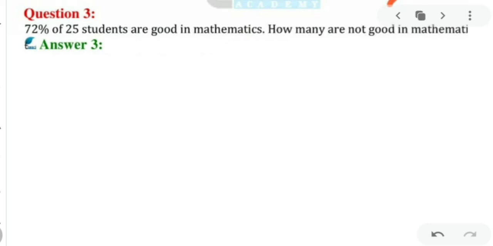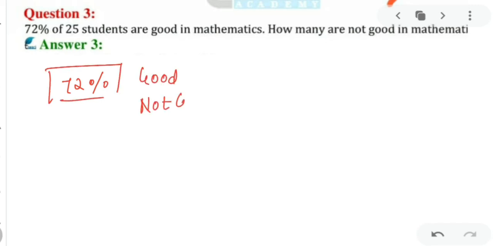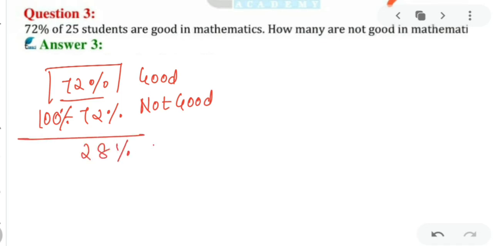Next we have: 72% of 25 students are good in mathematics. How many are not good in mathematics? Now first, 72% are good, so those who are not good in mathematics will be how many? That will obviously be 100 minus 72%. 100% totally we consider as 100%. Out of 100%, 72% are good, so the remaining 28% will be not good. Got my point clear?